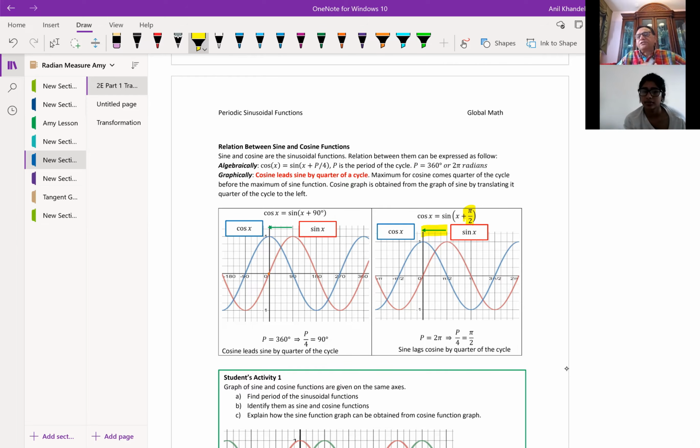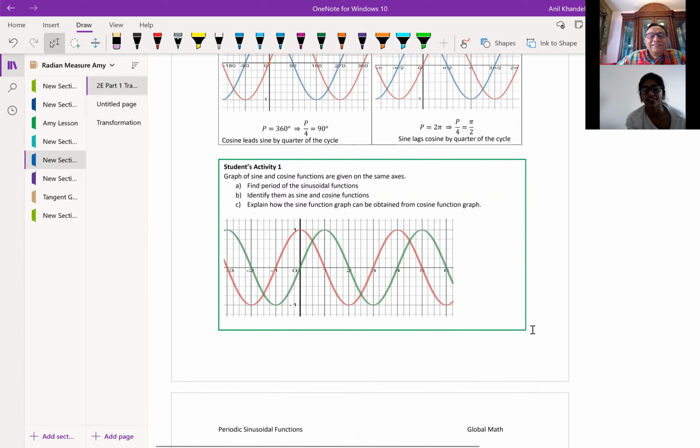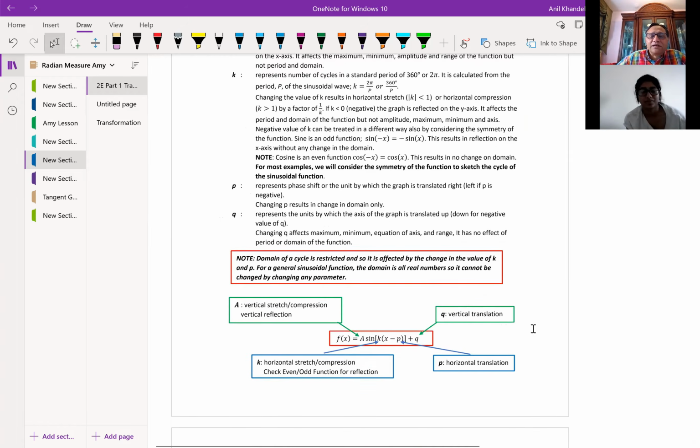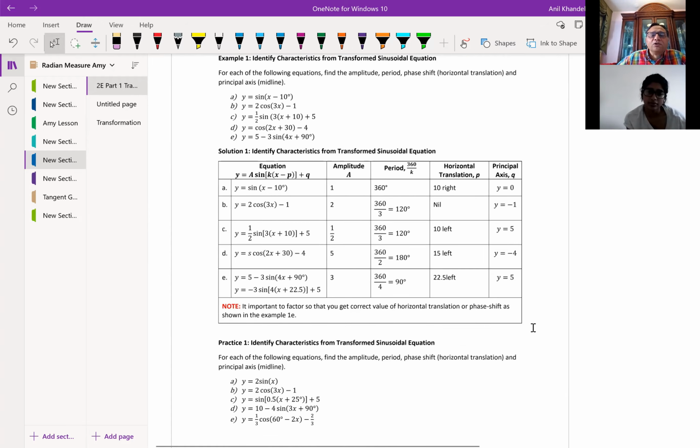Since at this stage, some students are still working in degrees, correct? But getting both are familiar with the radians. It's quite tricky, you know, because we're so used to degrees. It is a transition, right? So therefore we are going parallel first for some time, but these are standard things which we all know about.